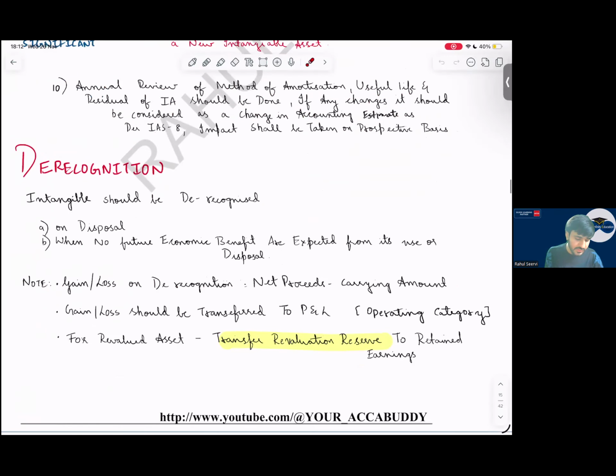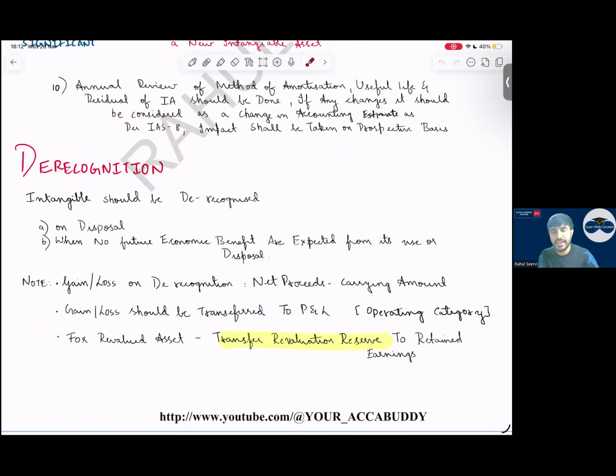Then, sir, derecognition. When do we derecognize the intangible asset? An intangible asset should be derecognized on disposal. Once I dispose of it, we will derecognize it. Also when no future economic benefits are expected from its use or disposal, when there is no economic benefit from it.